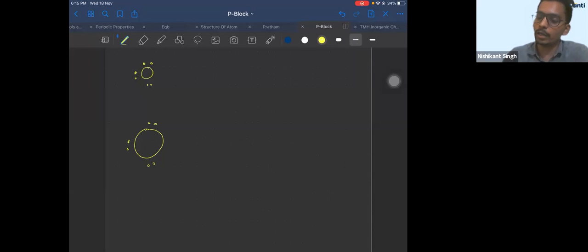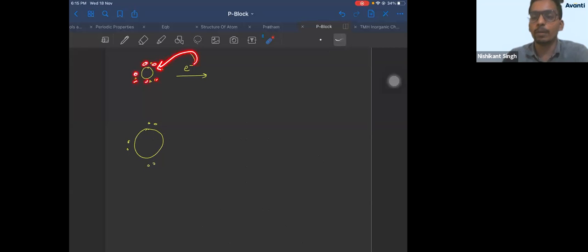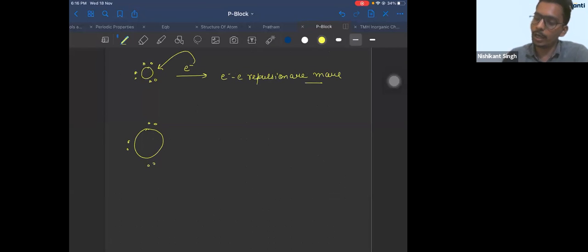So when an extra electron is added to oxygen, there is a lot of crowding here. These electrons are very close to each other. Since the electrons are closely located, the incoming electron will face a lot of repulsion. So electron repulsions are more. Whereas if you take sulfur, the size is large.